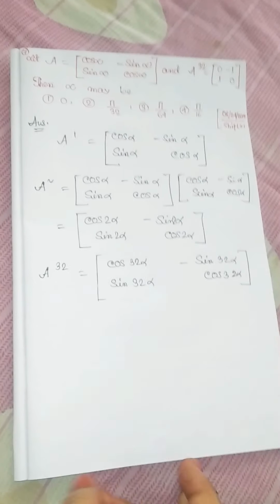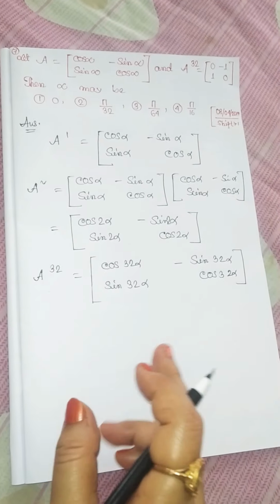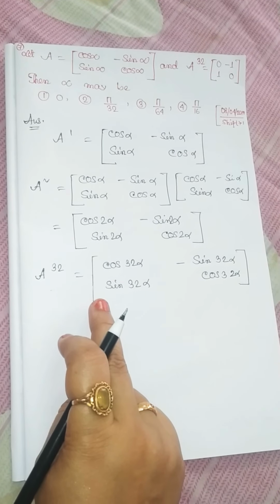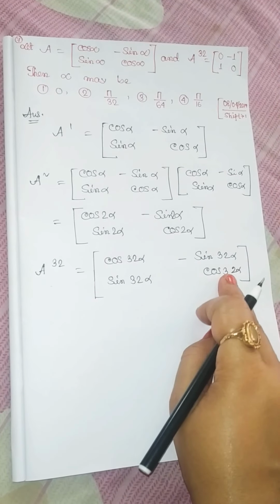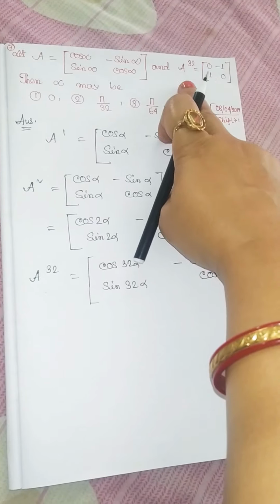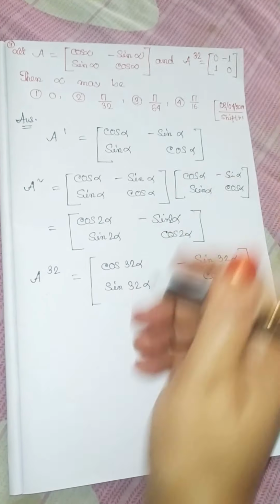Is that clear? Therefore, again we say that this matrix and the given matrix are similar.